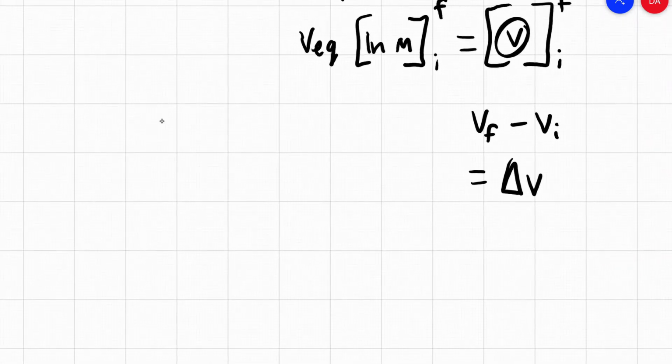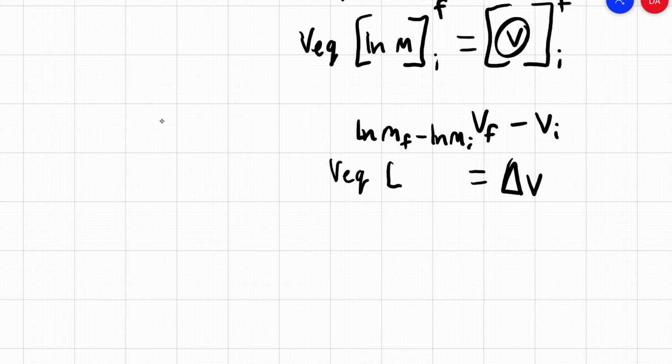And delta v is equal to v equivalent times the natural logarithm of m final minus the natural logarithm of m initial. And due to a rule of logarithms, this subtraction, final minus initial, is the same thing as the natural logarithm of m final over m initial.